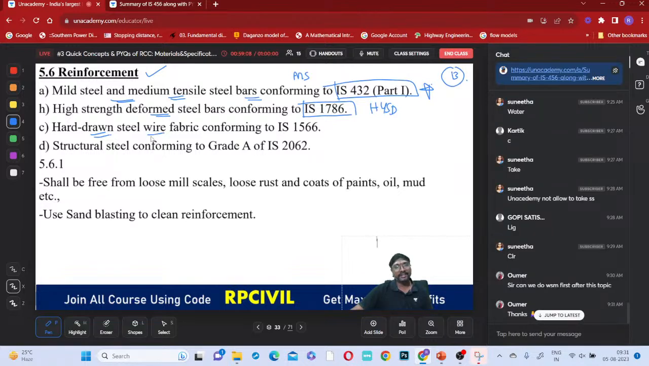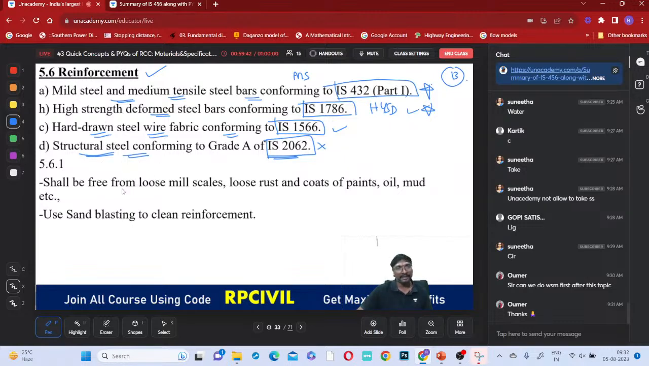Hard drawn steel wire fabric conforming to which one? This is IS 1566. Structural steel conforming, this is structural steel, right? Not the reinforcing steel. Structural steel means it is a main steel. Conforming to grade A is IS 2062. Okay, but this one you need not remember. But these three you try to remember, especially the first two. Okay, and now, so these various steels we can use for reinforcement: mild steel, high strength steel, hard drawn steel wires, and structural steel also.